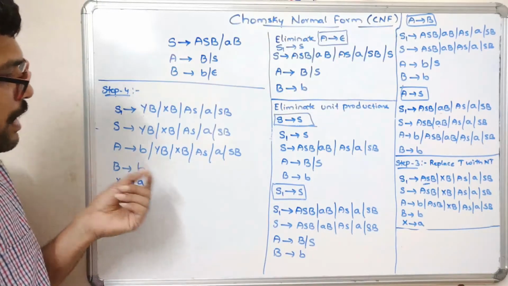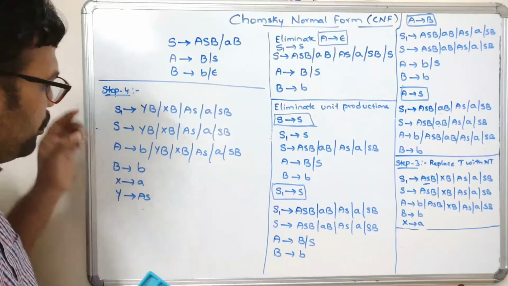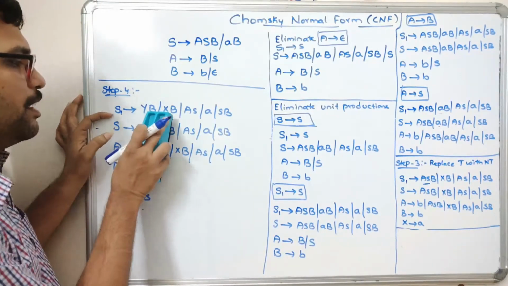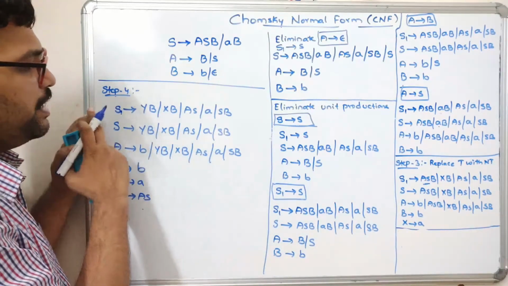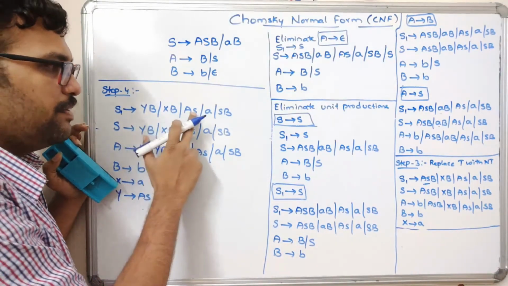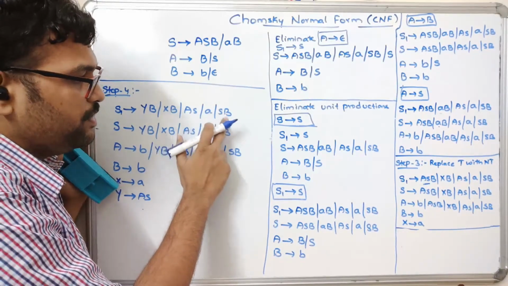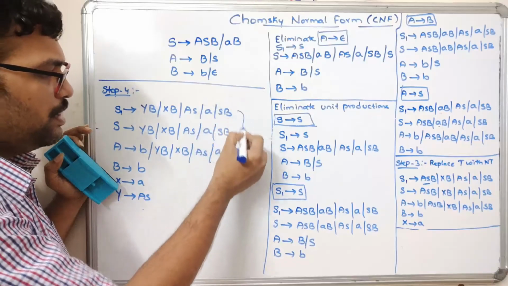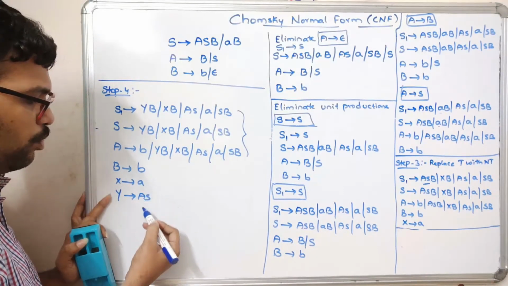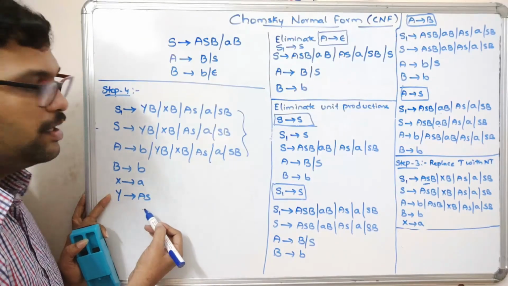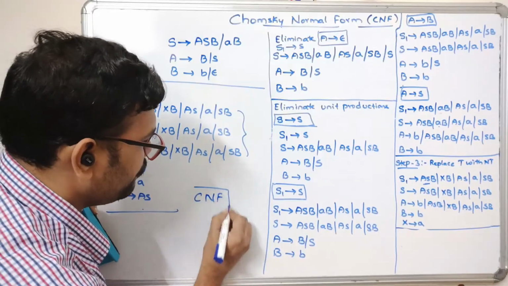So you can observe that every production is in CNF. Coming to S1 tends to YB, the right hand side should be 2 non-terminals. This is in CNF, and XB is in CNF. It can also be a single terminal, so this is in CNF too. The other 3 productions are the same. And here B tends to a terminal, X tends to a terminal, Y tends to 2 non-terminals. So this is in CNF, right?